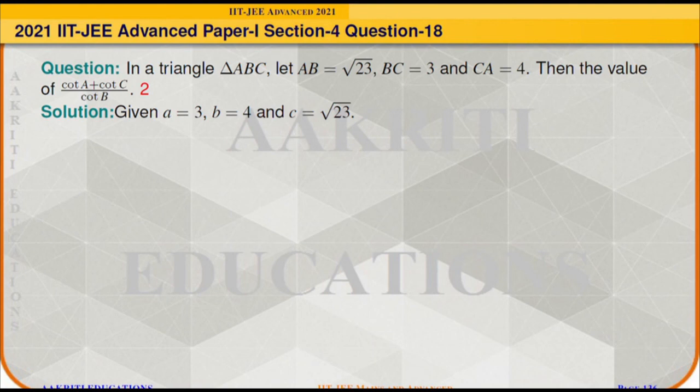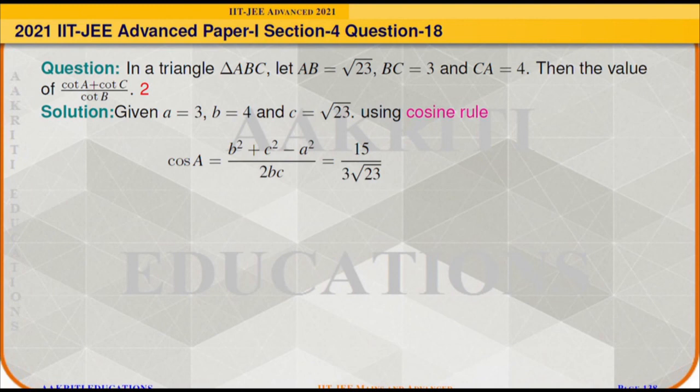Since all these three sides are given, it is very easy to apply the cosine rule. So by cosine rule, cos A is equal to (b square plus c square minus a square) divided by 2bc. By substituting the values of a, b and c, it will come out as 15 divided by 3 times root 23. From this, cot A can be found out as 15 divided by root 143.